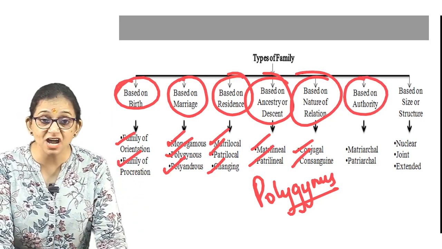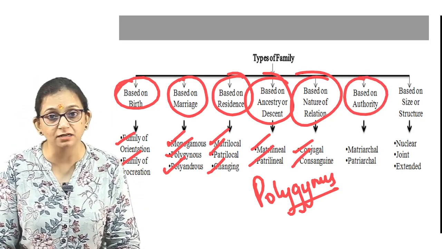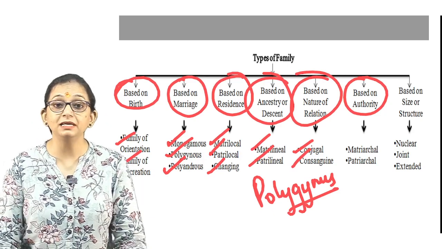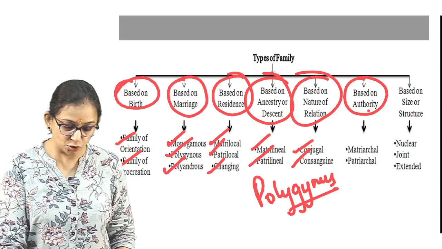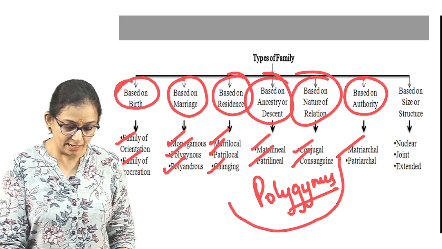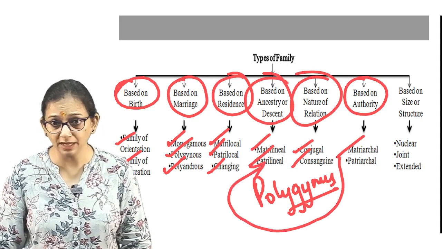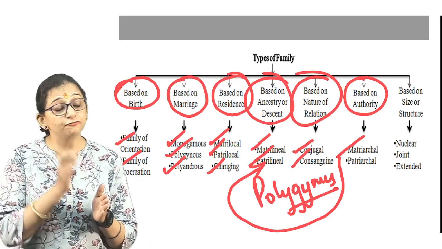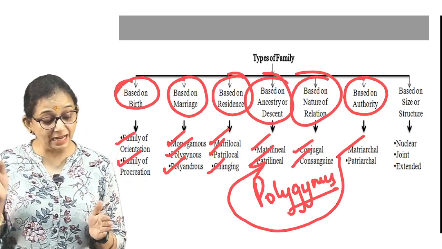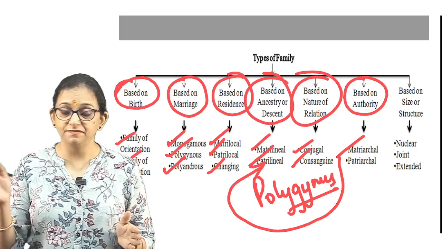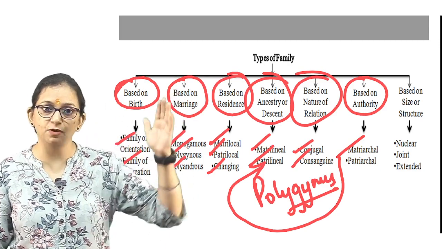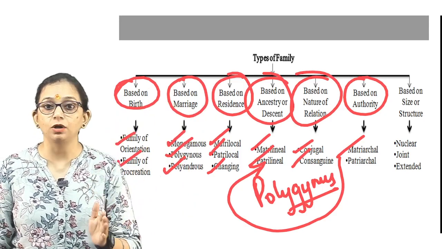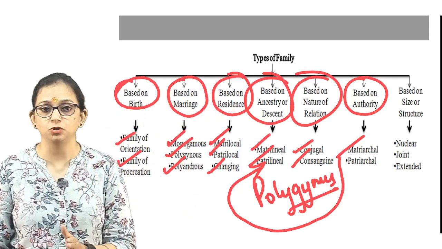There is a matriarchal family and a patriarchal family. Matriarchal families are generally found in matrilineal societies. In these families, the woman is the head of the family and has the authority vested in her, and the succession of property is from the mother to the daughters.